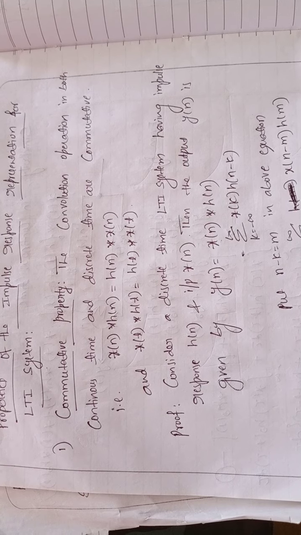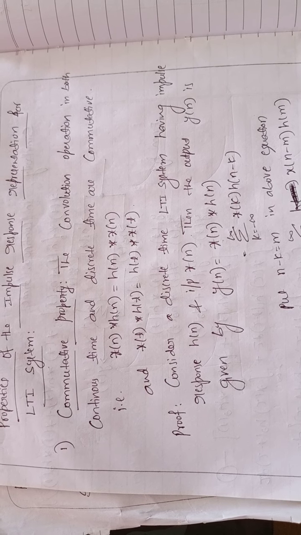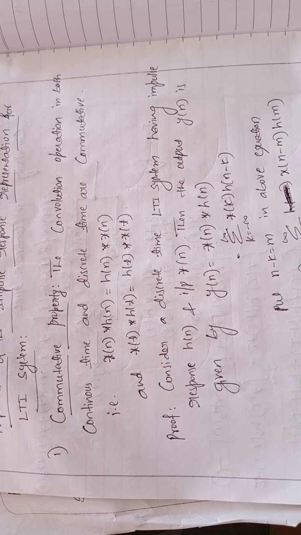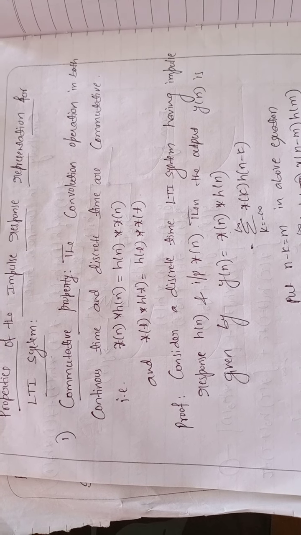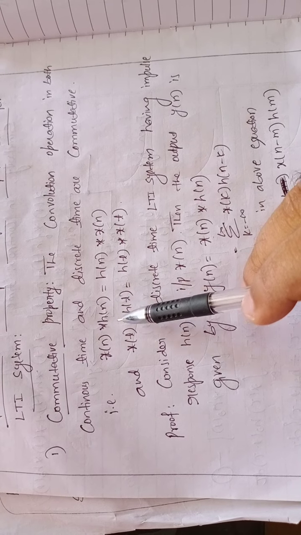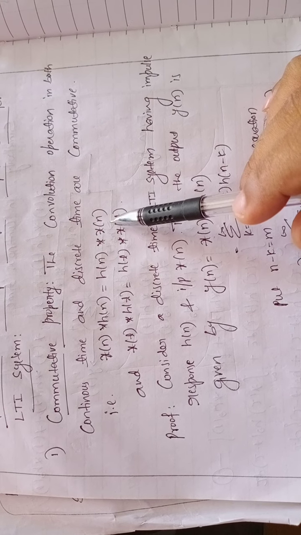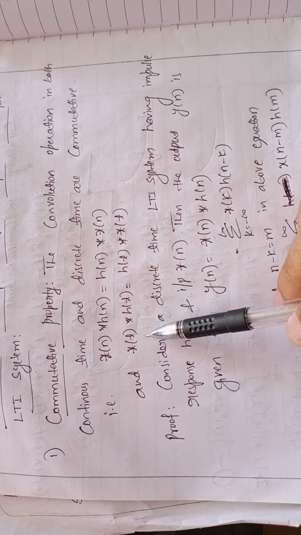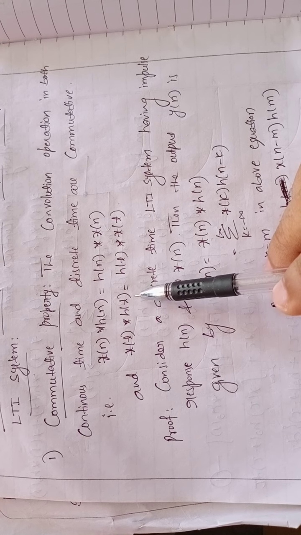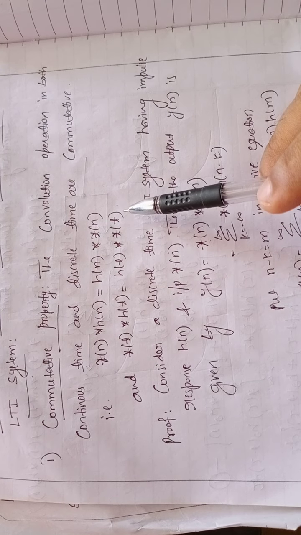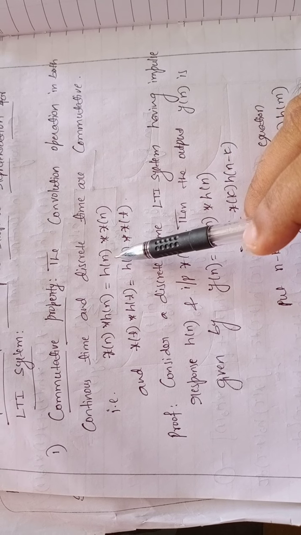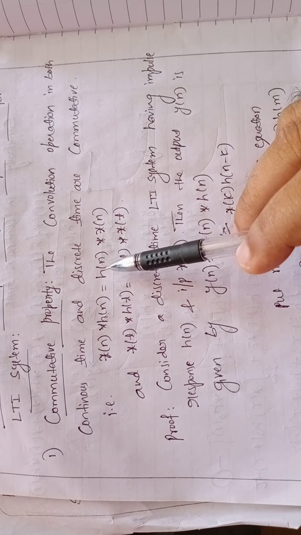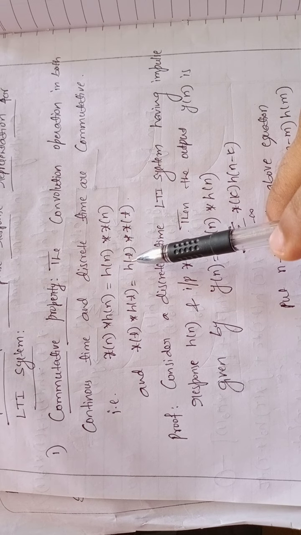Commutative property says that the convolution operation, in both continuous time and discrete time, is commutative. That is, x of n convolution with h of n is equal to h of n convolution with x of n. For continuous time signal, x of t convolution with h of t is equal to h of t convolution with x of t. We will take the proof for the first one, discrete time signal. We need to give proof for both the discrete time signal and the continuous time signal.